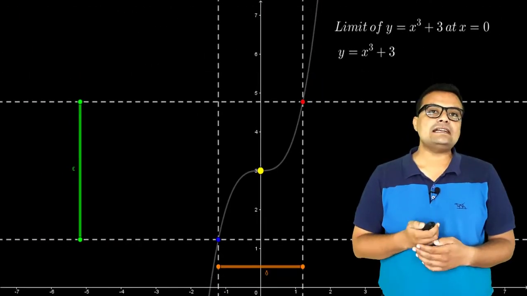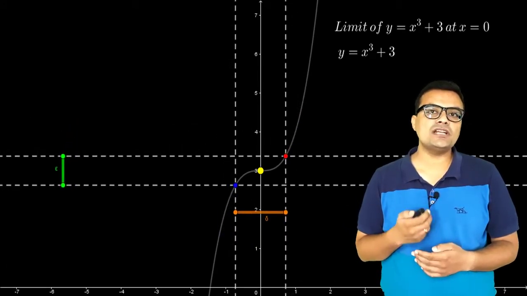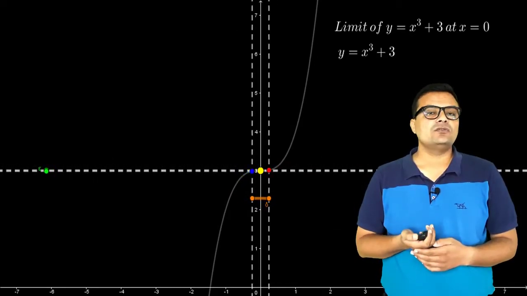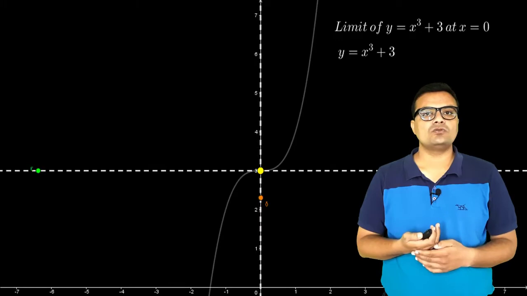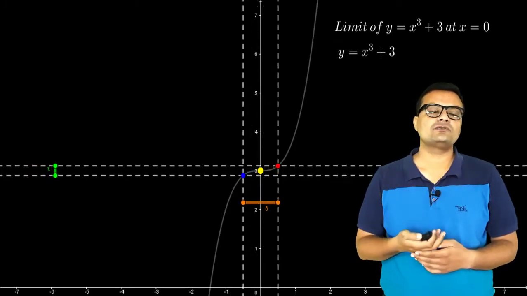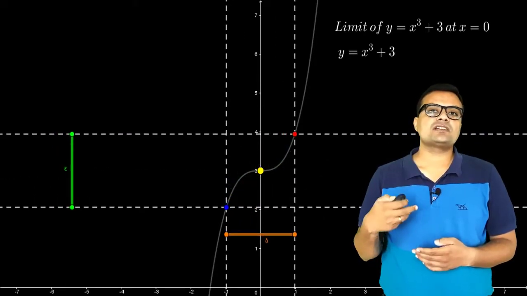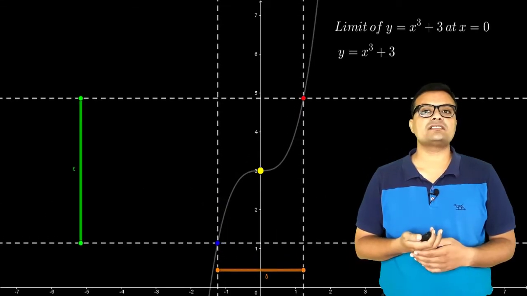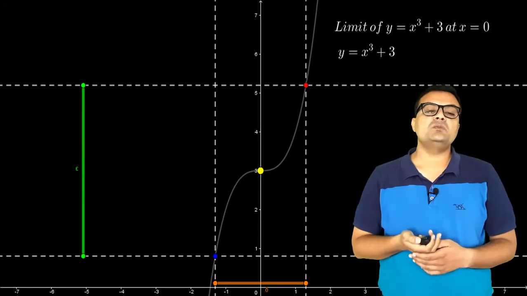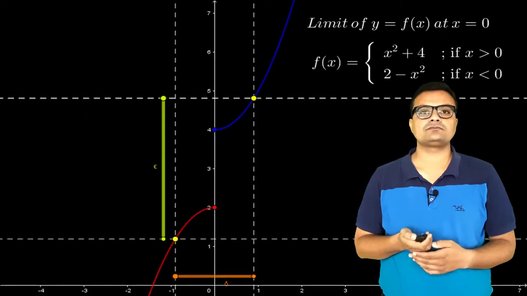We can see clearly in this case, as we reduce the value of epsilon, the corresponding value of delta can be reduced also, which clearly means that for a given epsilon greater than 0, we can always find a delta greater than 0 such that all points from the domain a minus delta to a plus delta are reflected at a height which is always between L minus epsilon and L plus epsilon. So this is the case where the limit exists and they are equal also.